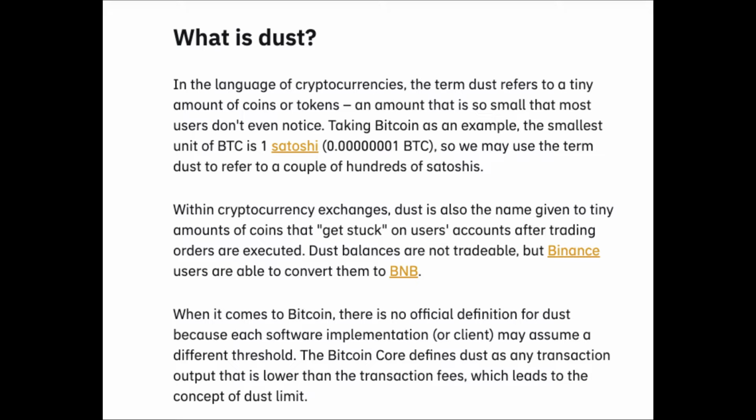So in this situation the transaction fee is higher than the available USDT, and the 0.0001 USDT that you have would not be converted, and that is the smaller portion of the balance that will accumulate, or you can call it dust.